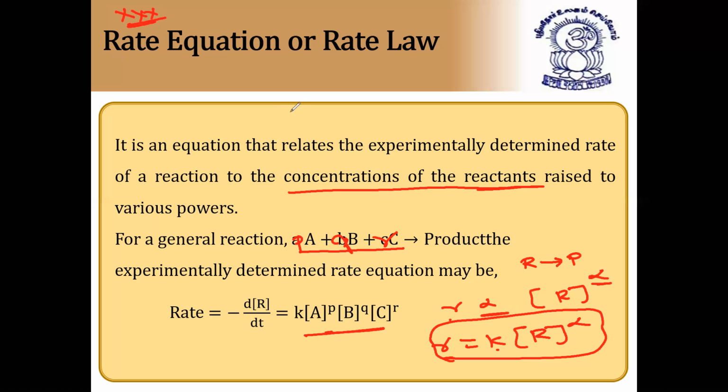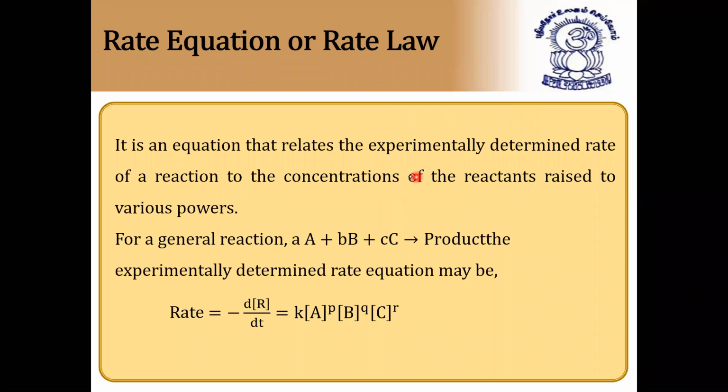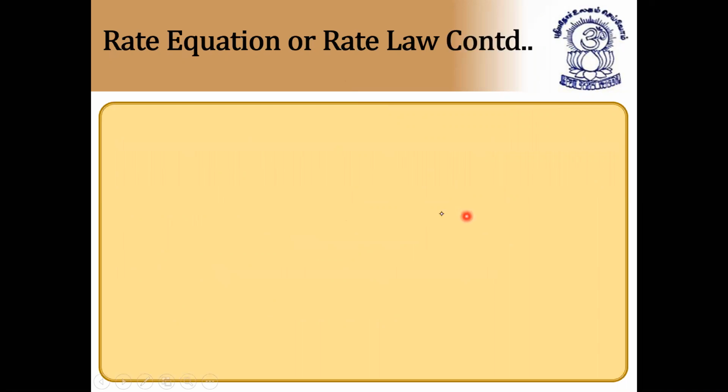What is k here called? It is called the rate constant. They will ask us to find k also in the numericals. So very, very important: always the rate of reaction is proportional to the concentration of reactants raised to the stoichiometric powers. This is called the rate law or rate equation. Very simple.